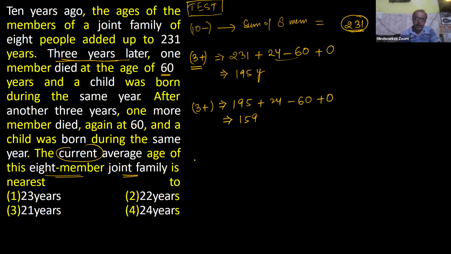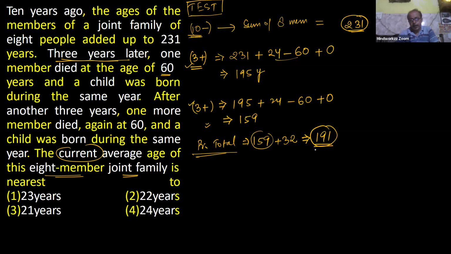Now, the current average for the 8-member joint family is required. So to get this current average, you require the present total age. 159 is the total age at this position. From 10 years ago, 3 plus 3, that is 6 years, have passed. To get the total value for the present, obviously 4 years extra for each member. Because of 8 members, 8 4s are 32 years added in this total. Now the actual total value is 191 for the 8 members. Is it clear?